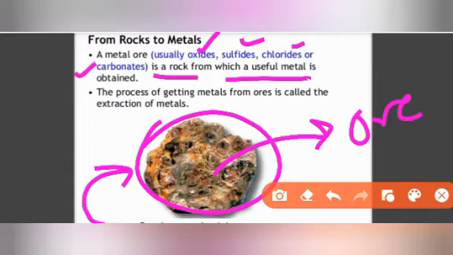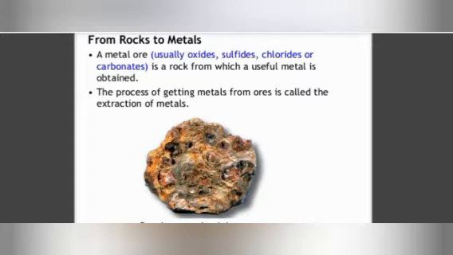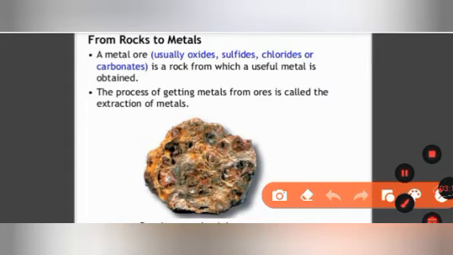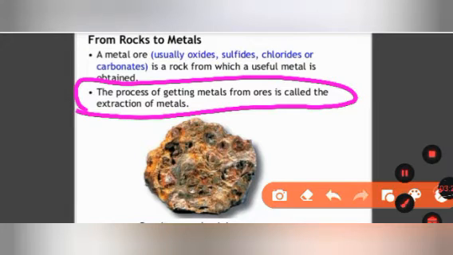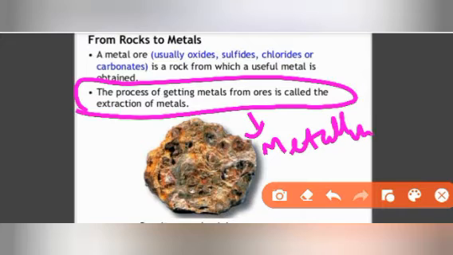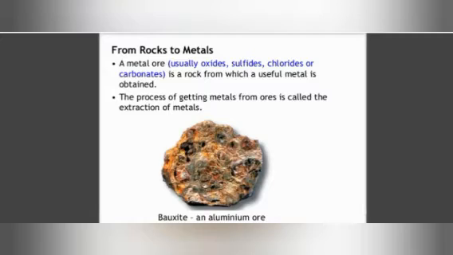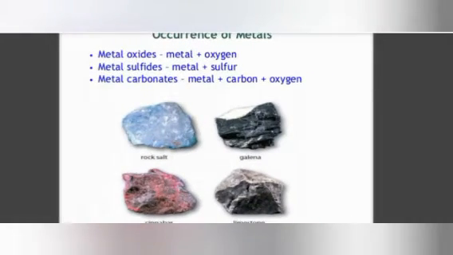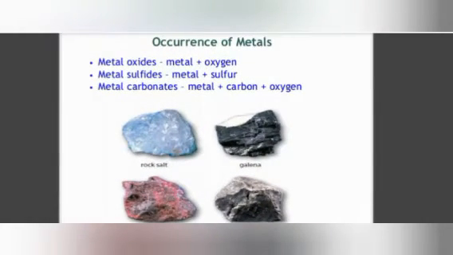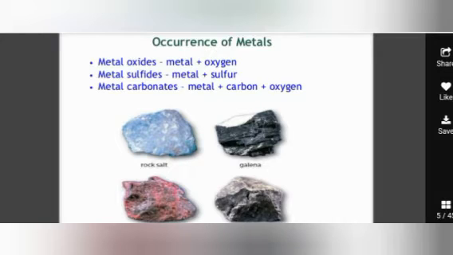The process of getting metal from ore is called extraction of metal, which is also known as metallurgy. So today we are going to do the metallurgy process. Next is occurrence of metal. Metallurgy or extraction of metal can be done only by studying the occurrence of metal,